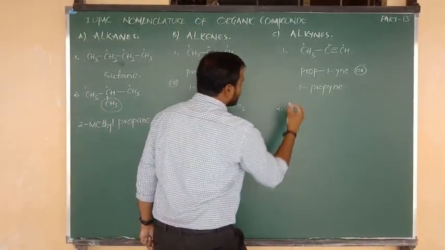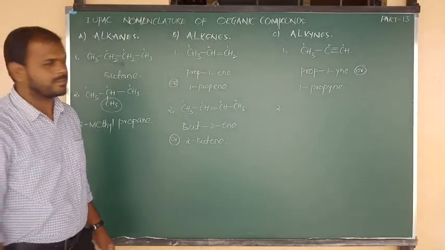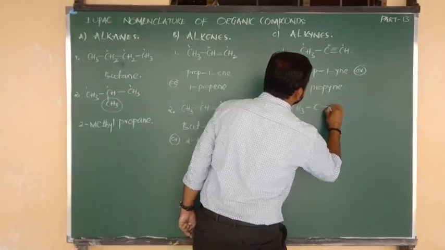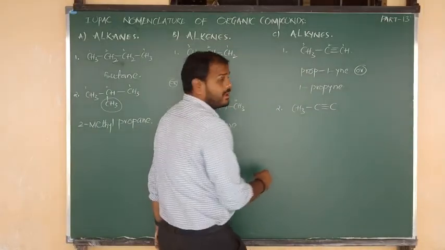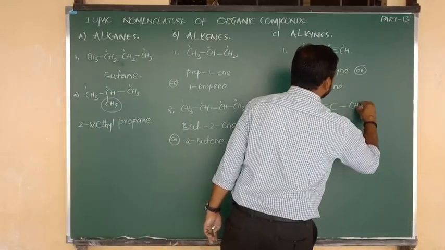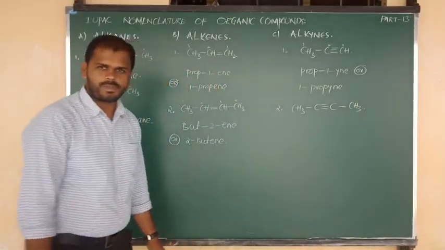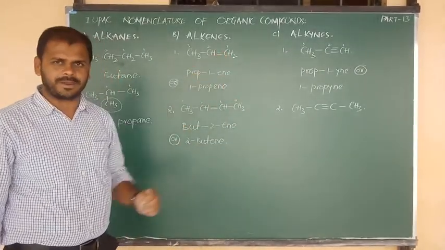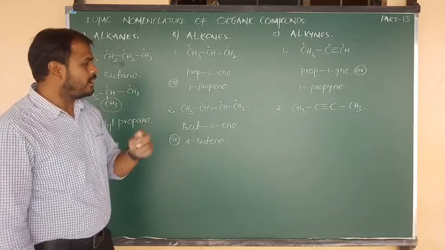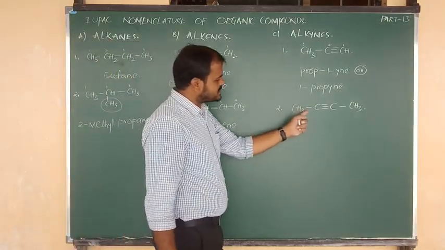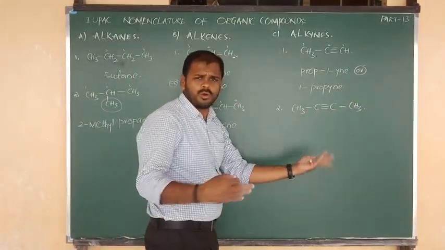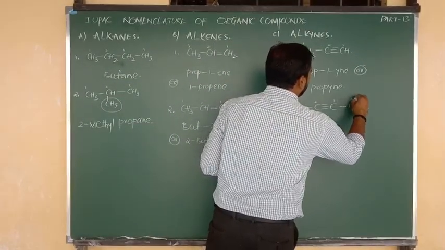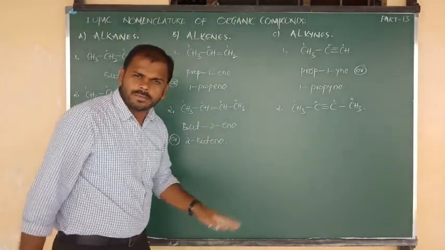Next I am going to show you another compound. Suppose the structure is CH3 bond C, C triple bond C, and the C is connected to the group CH3. Here also a triple bond is there, so we can consider it under the alkyne category. Clear? So the left carbon has a single bond and the right carbon has a single bond, so we can go through any direction: 1, 2, 3, 4. Total 4 carbons are there.